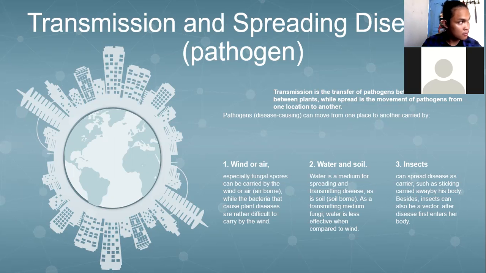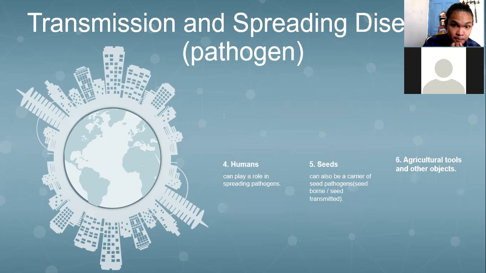Three, insects can spread disease as carriers, such as carrying it away on their bodies. Besides, insects can also be a vector after the disease first enters their body. Four, humans can play a role in spreading pathogens. Five, seeds can also be carriers of pathogens, seed-borne or seed-transmitted. Six, agricultural tools and other objects.